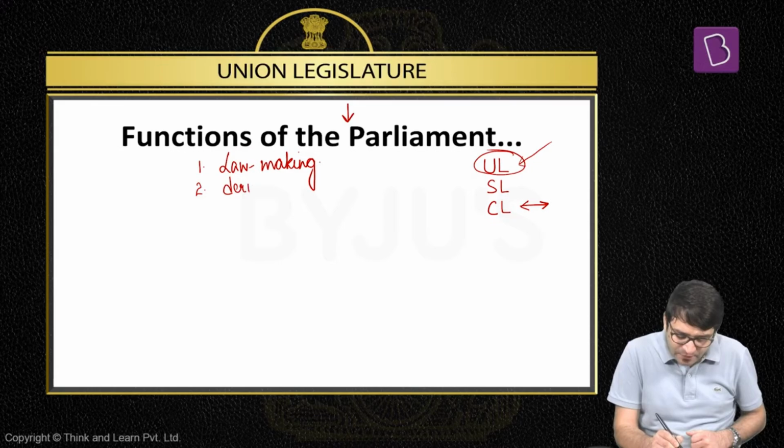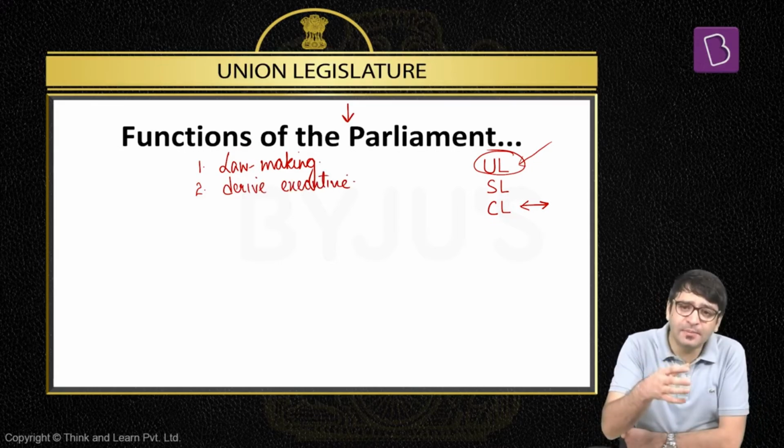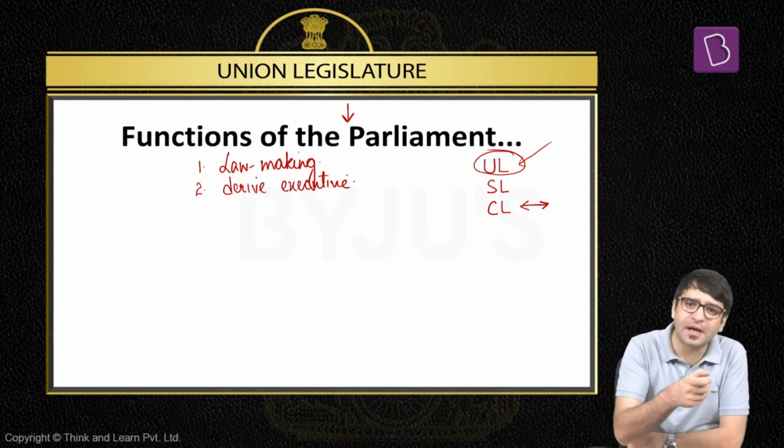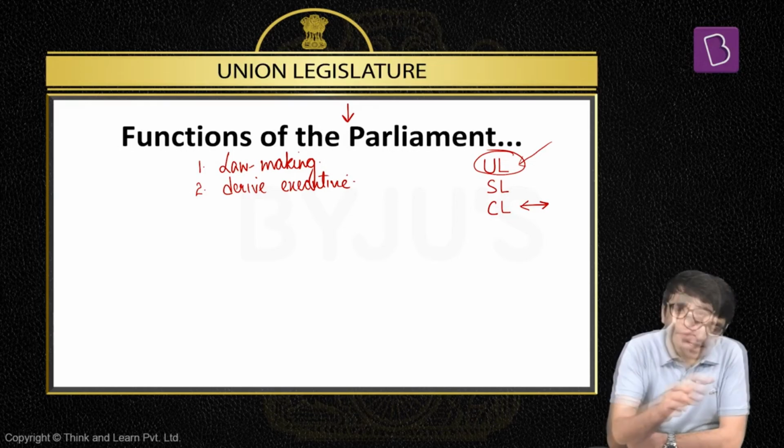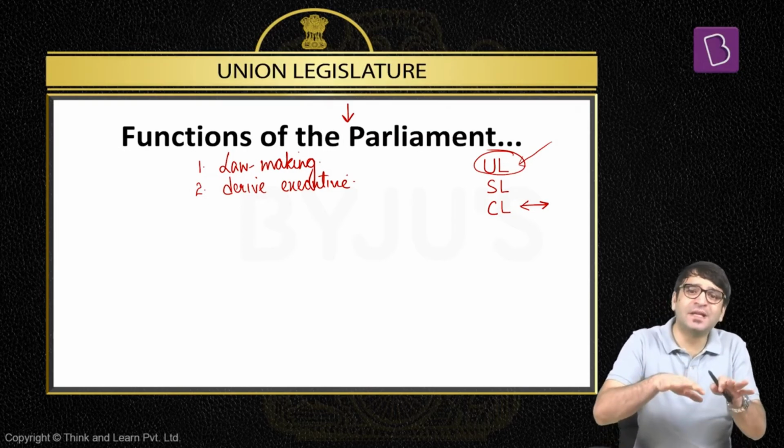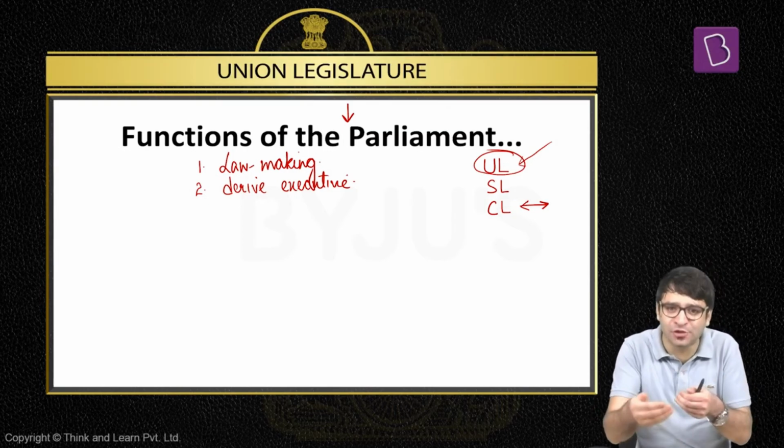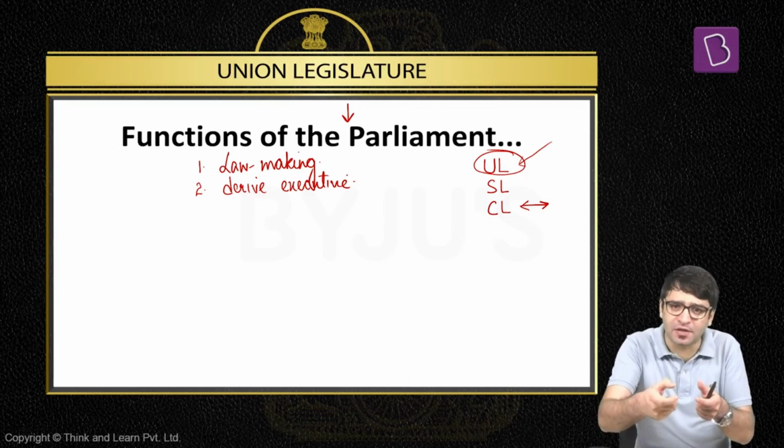Second, we also derive the executive from the Parliament. What do we mean by that? Parliamentary democracy is Council of Ministers are accountable to the Lok Sabha. Or should we say parliamentary democracy is that the government is accountable to the Parliament? And when we look at the parliamentary form of democracy, something which we have borrowed from the Britain model, we say that executive is also part of the legislature. That means there is no strict separation of powers between the executive and the legislature when it comes to a parliamentary democracy. Because in parliamentary democracy, who all are part of the executive?